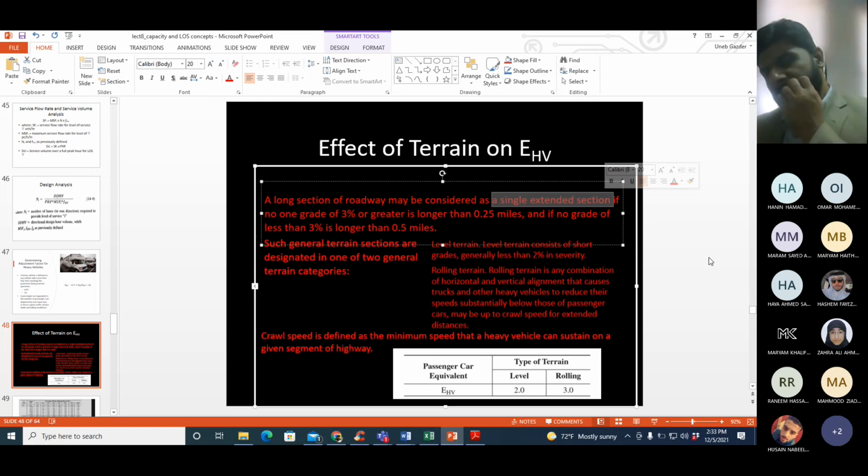Now, how do I know which type of terrain I have? For extended gradient terrain, there are 2 points.